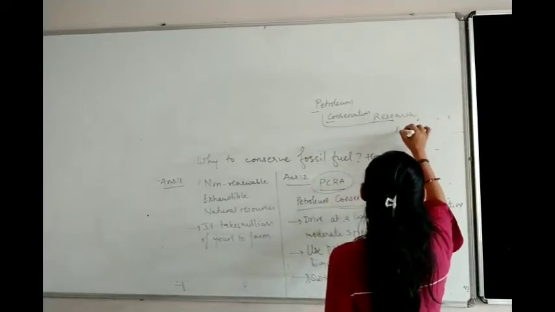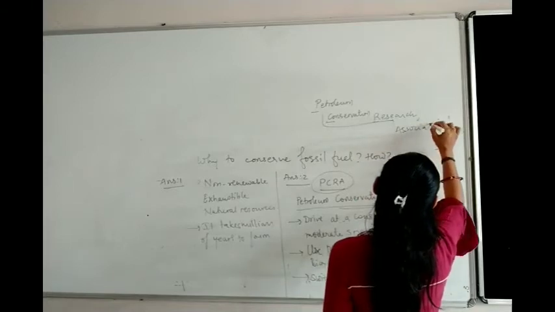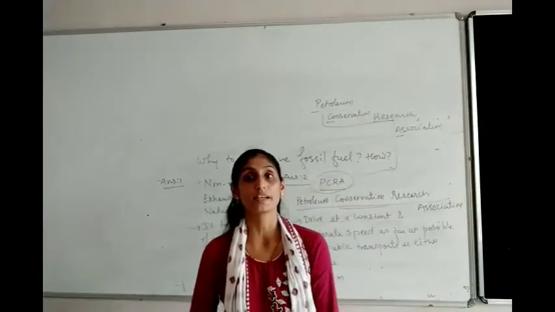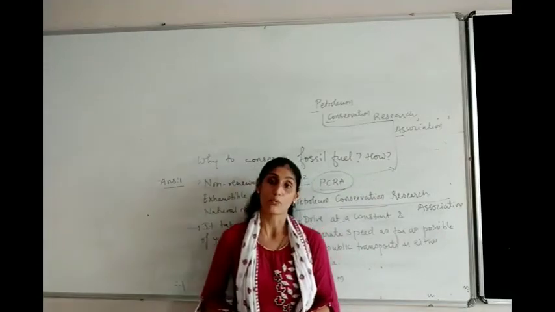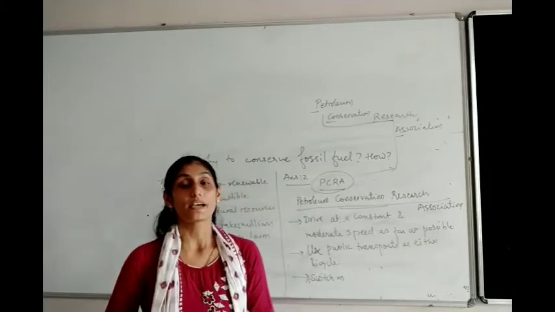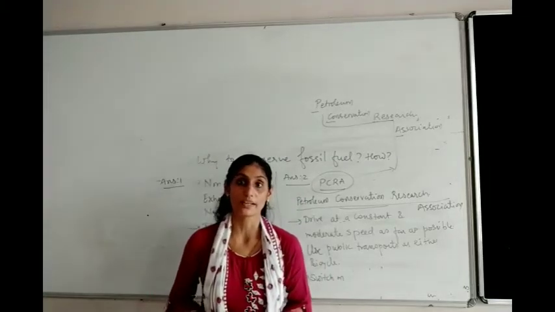So PCRA ने कुछ rules दिए हैं, कुछ regulations हैं, what we have to follow, steps given by PCRA. So PCRA ने ऐसे कौन से steps हमें follow करने के लिए बोले हैं?